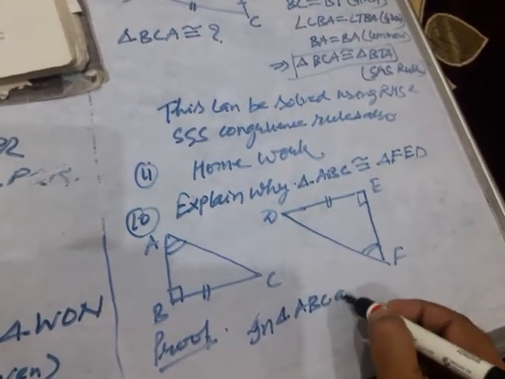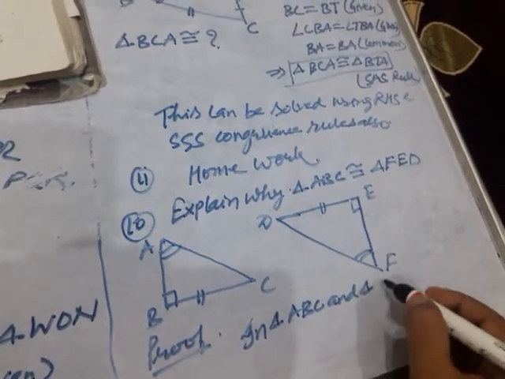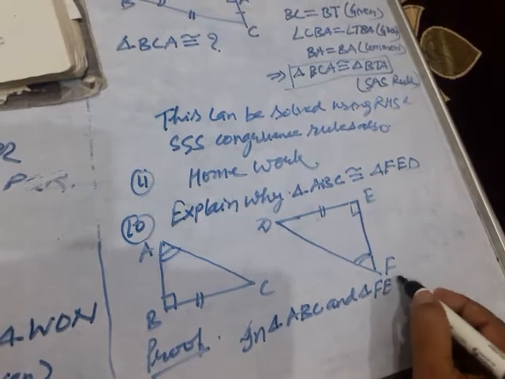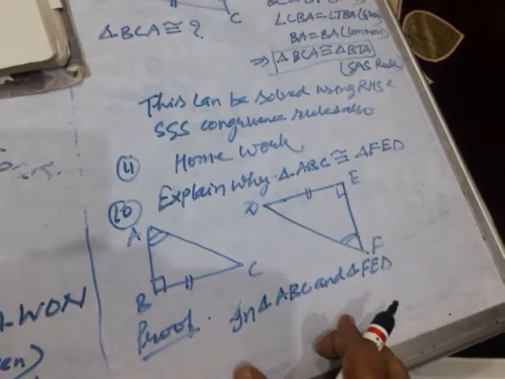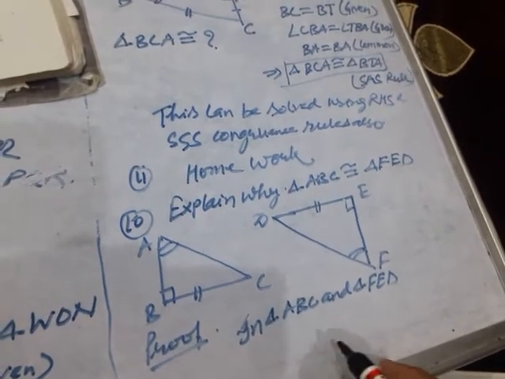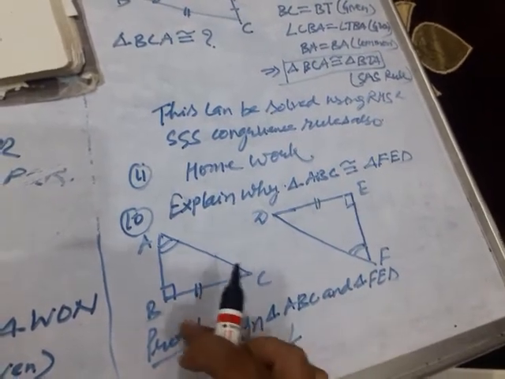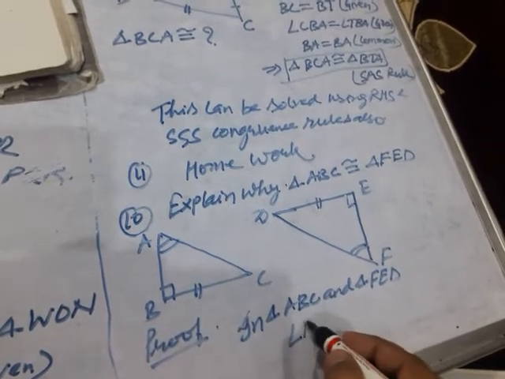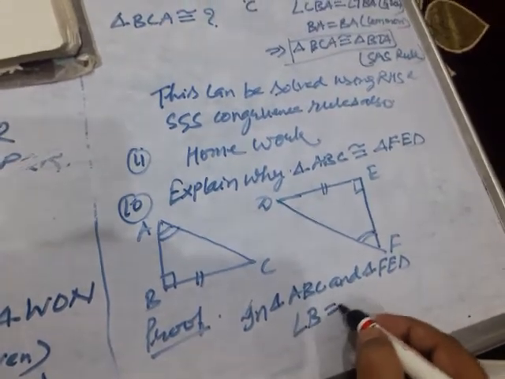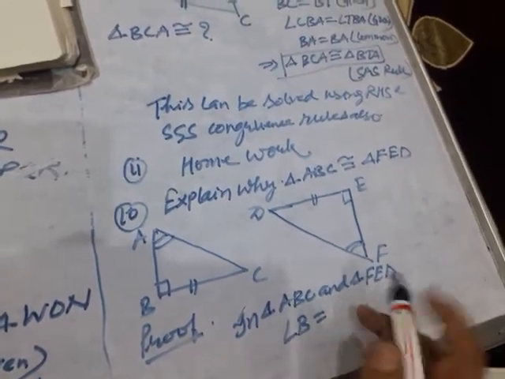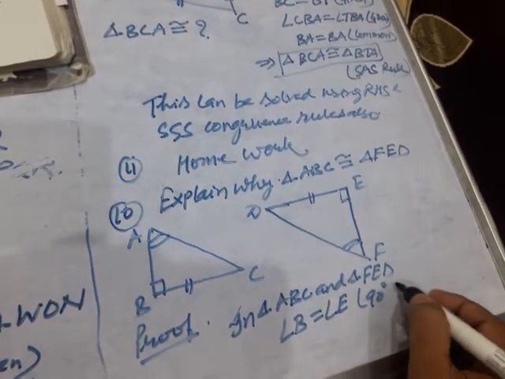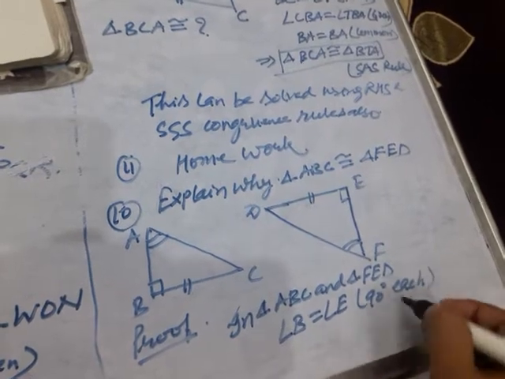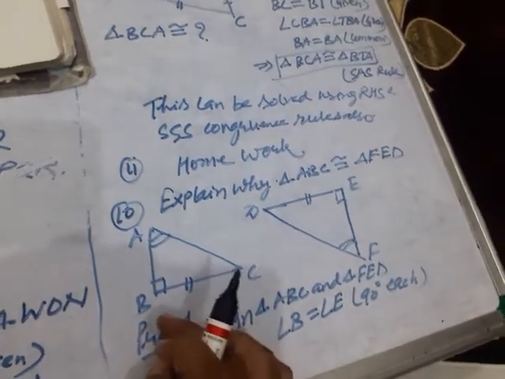In triangle ABC and triangle FED, what do we have, children? Look at the figure. Angle B equal to angle E, 90 degrees each. Okay, children. What else is there?